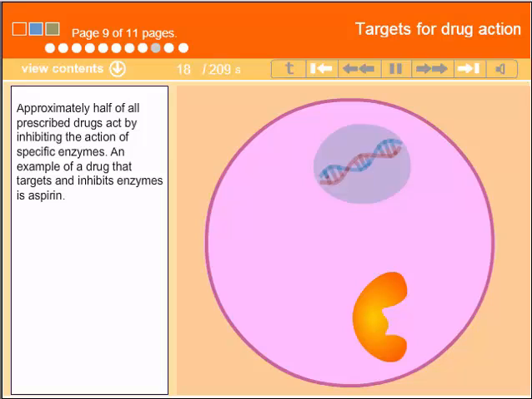Approximately half of all prescribed drugs act by inhibiting the action of specific enzymes. An example of a drug that targets and inhibits enzymes is aspirin.